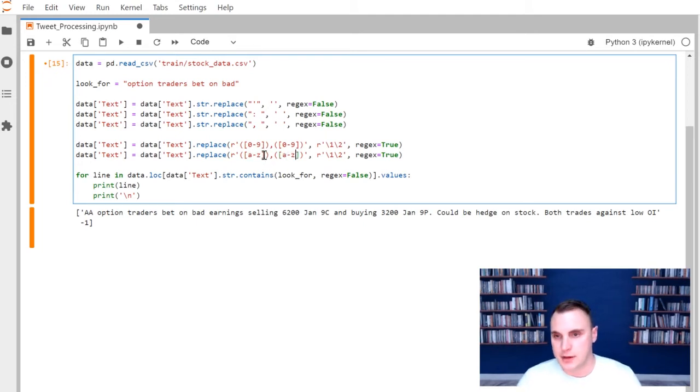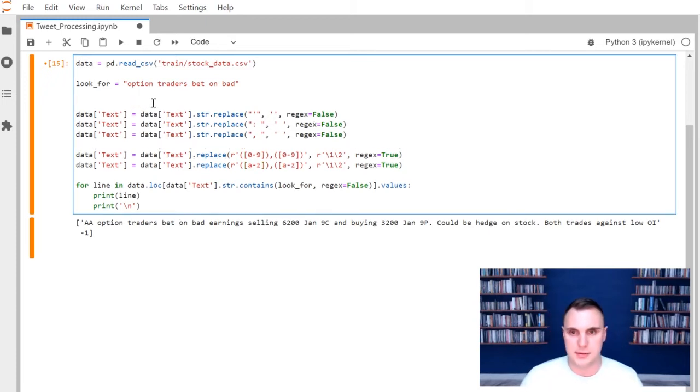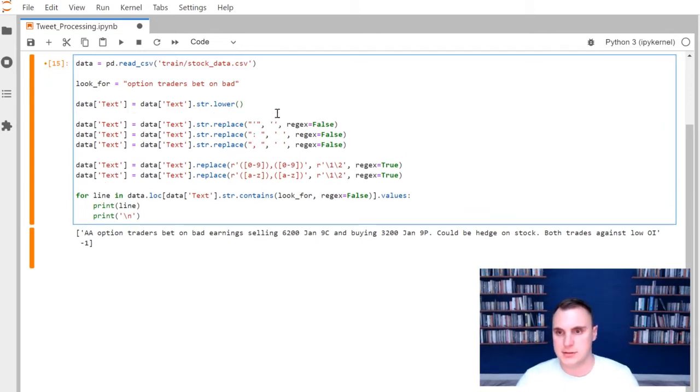Now, if I was looking for capital and lowercase, I could do an additional thing in here where I'm looking for all lowercase values and all uppercase values. I'm actually going to disregard the uppercase values, and way up here at the top, I am just going to convert the whole list to lowercase. So I'm going to say data at text is equal to data at text dot string dot lower. This is going to, again, make the entire string lowercase so that we don't have to deal with it.